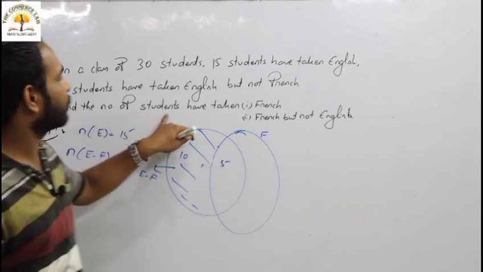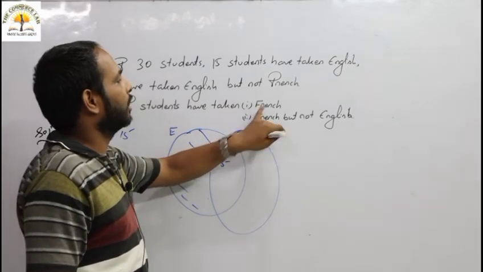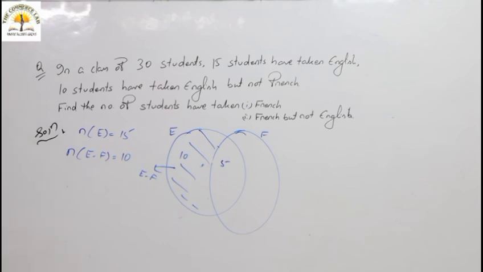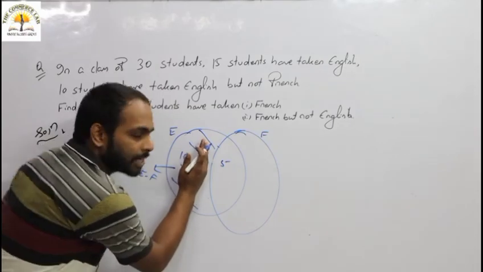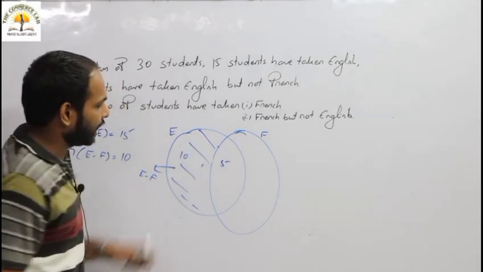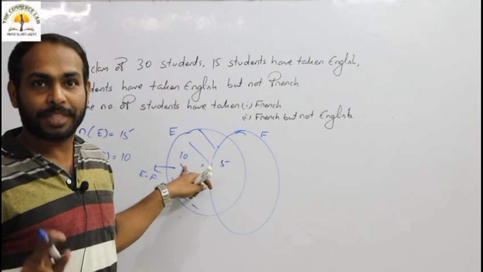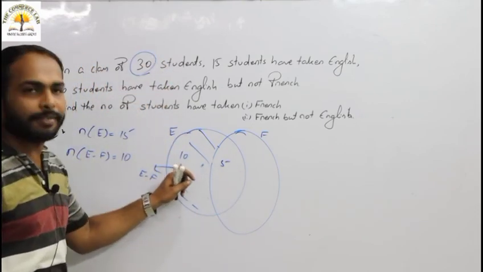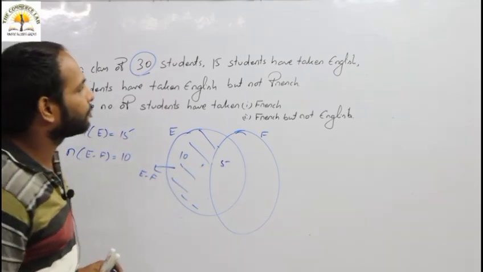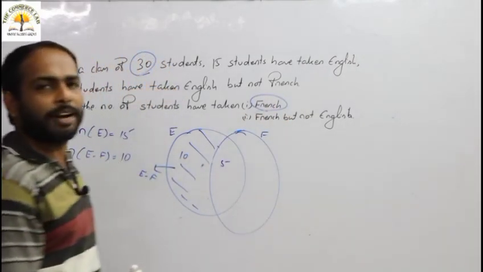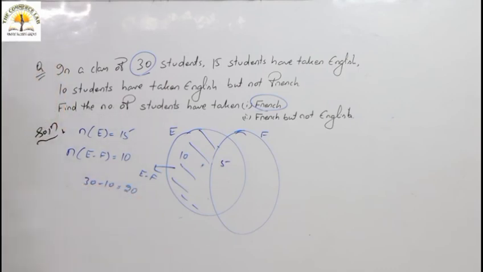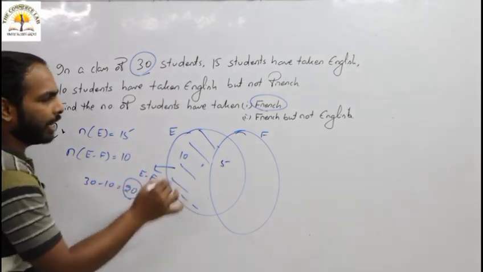Then find the number of students who have taken French. Then the second one is French but not English. If 10 students have taken only English, then out of 30 students, those who have taken French are 30 minus 10, which is 20. 20 students have taken French.